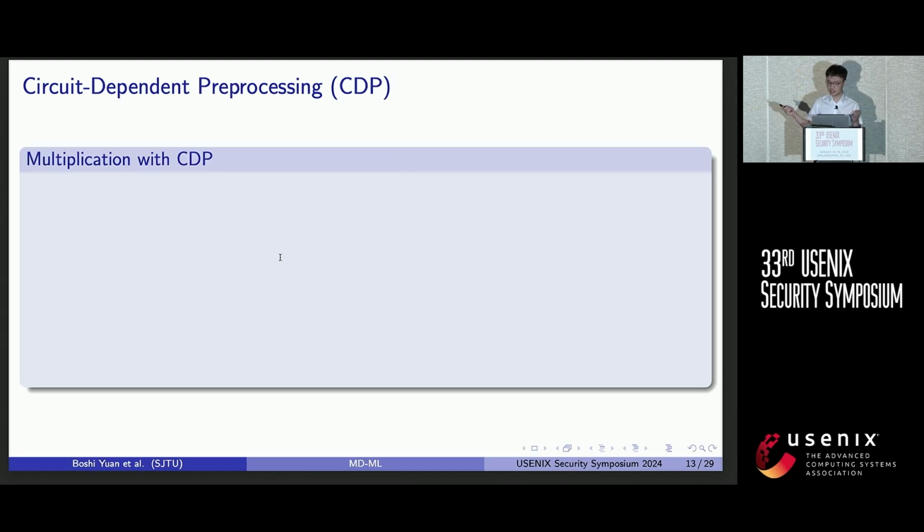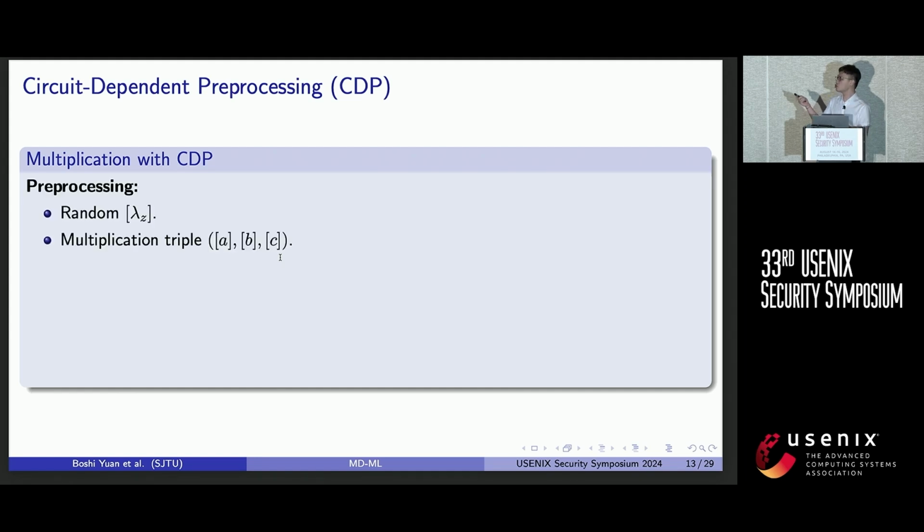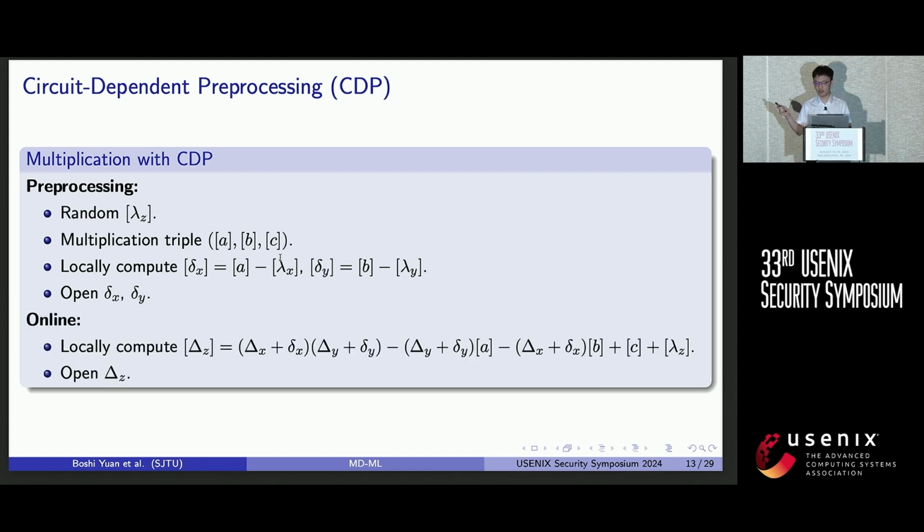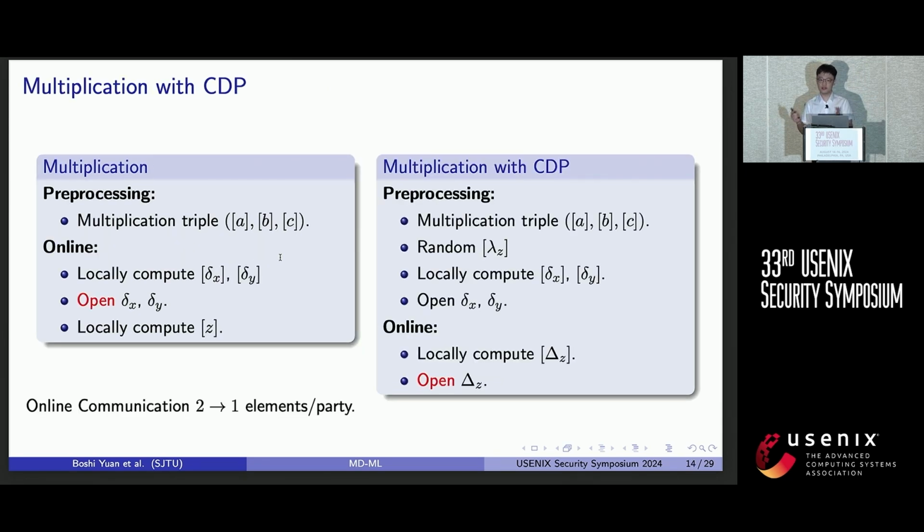For multiplication, it is a bit complicated. In addition to a multiplication triple, the parties need to prepare a random sharing lambda z and locally compute the small delta values. Then in the online phase, the parties compute the big delta z values as follows. So the correctness of these protocols can be easily verified by expanding the formula here, so I'm not going into the details. So with circuit-dependent preprocessing, the online communication of multiplication reduces from 2 elements per party to 1 element per party. So this is what we need with CDP.